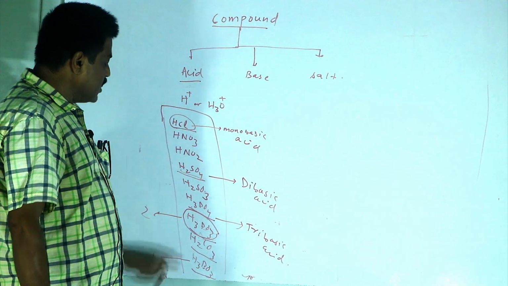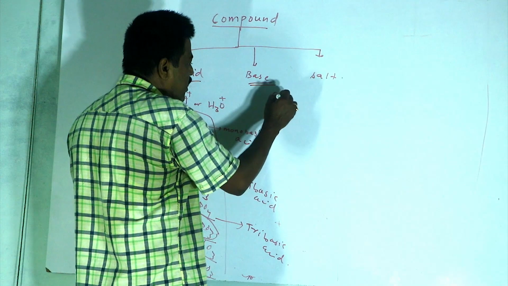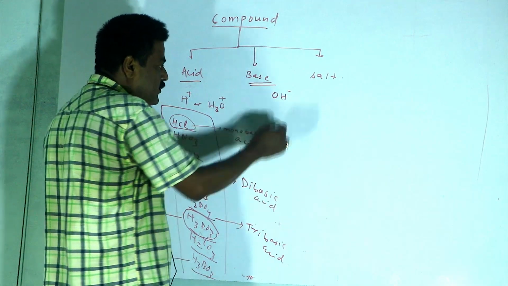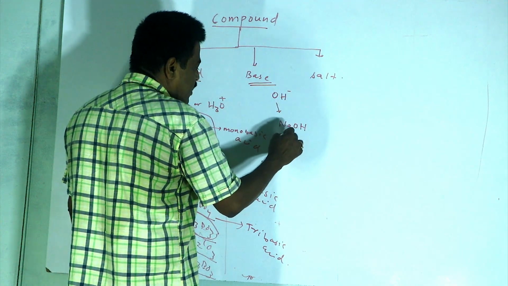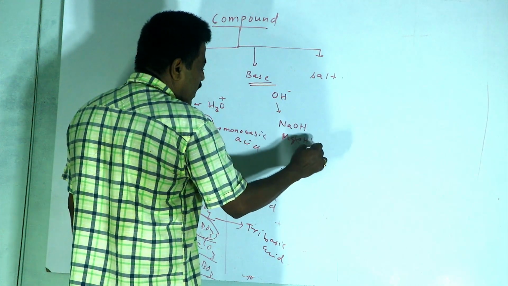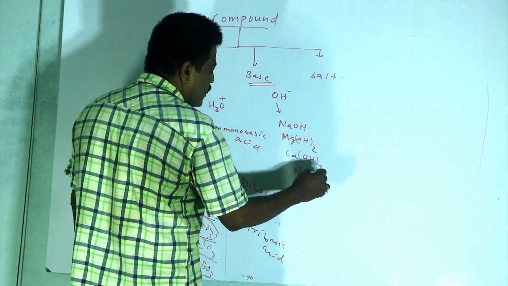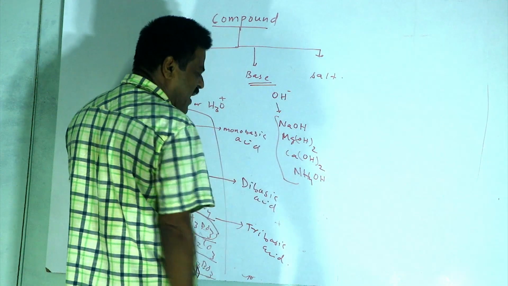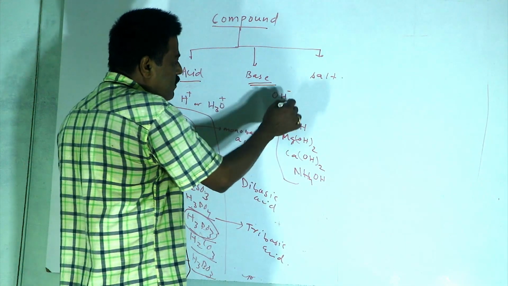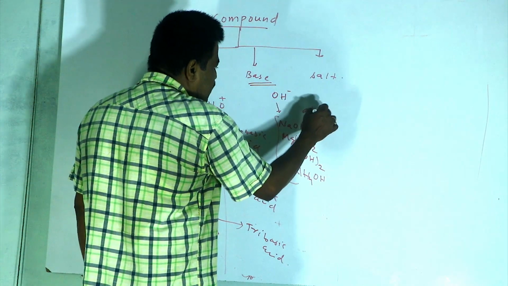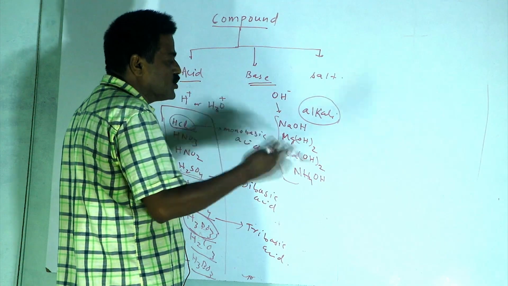So these are acids. When I am talking about a base, a base is a substance which can give OH minus in water. For example, sodium hydroxide, magnesium hydroxide, calcium hydroxide, ammonium hydroxide, etc. These are called bases. Sometimes the term alkali is also used, because an alkali is a base which is highly soluble in water.